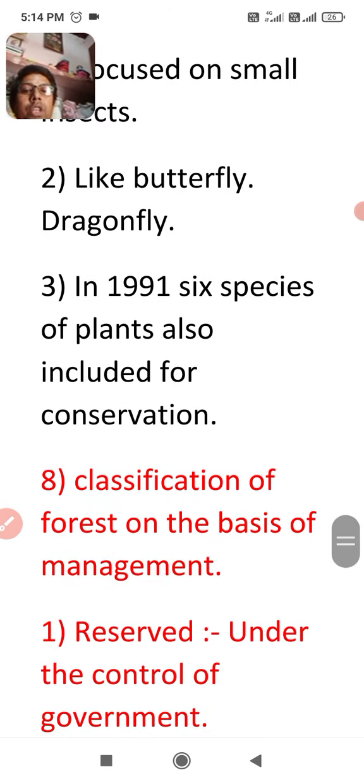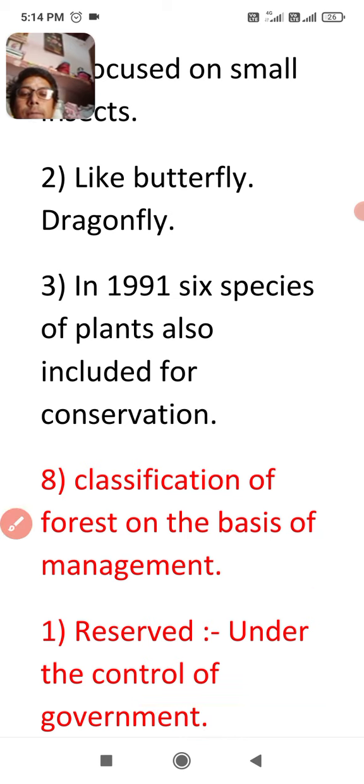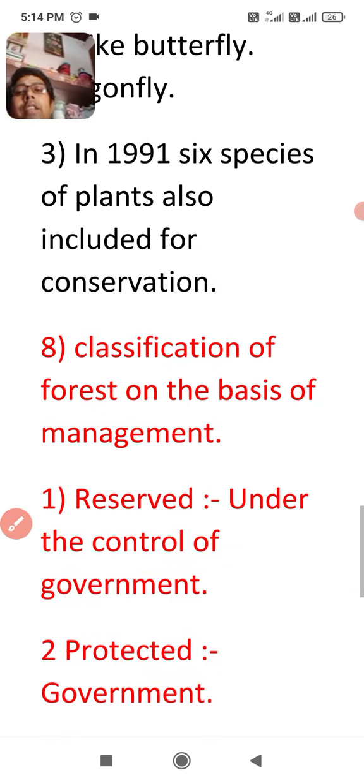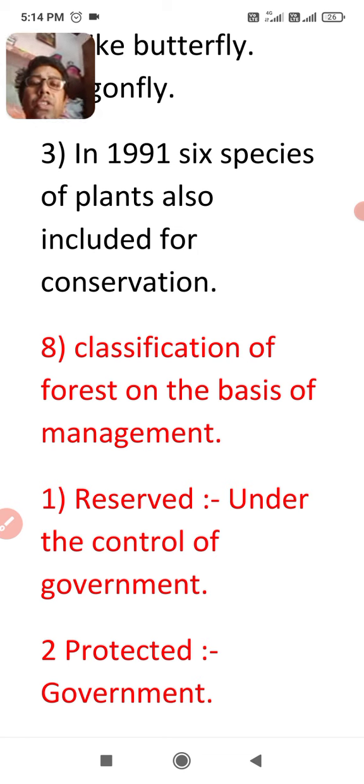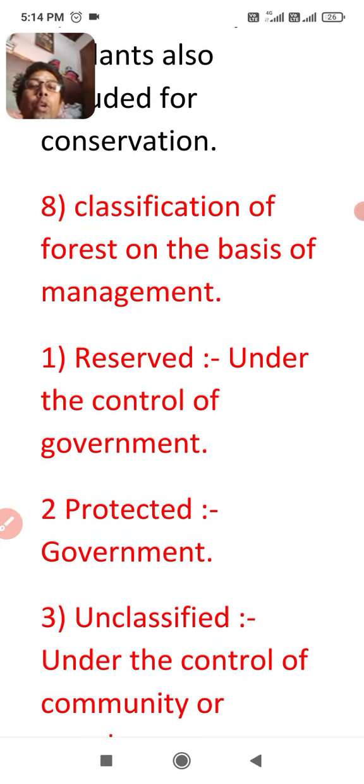And the next major point of the lesson, classification of forest. In 9th class, you learned in natural vegetation about the classification of forest. So there were evergreen forest, deciduous forest, but this one is different. I think you learned this topic in 9th class. There are 3 major classifications of forest according to management. According to management here means who is going to control these forests.